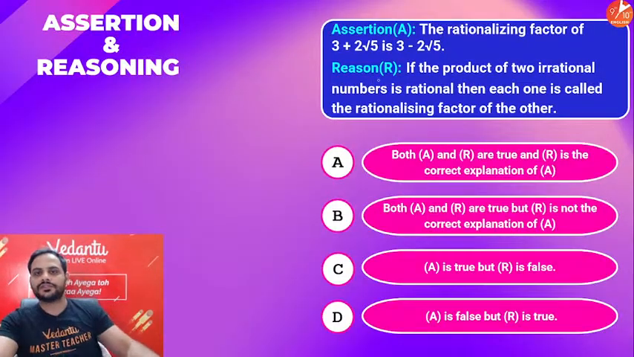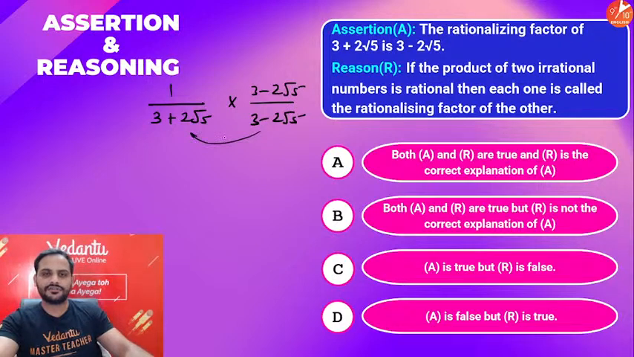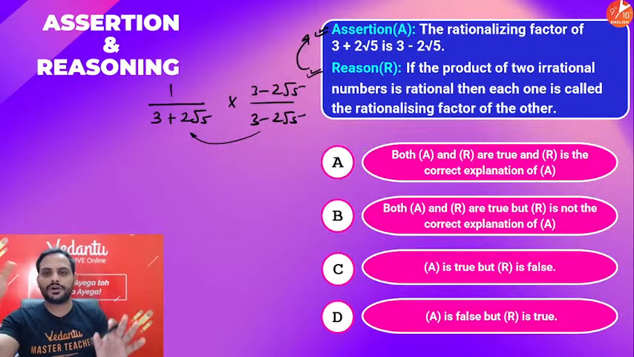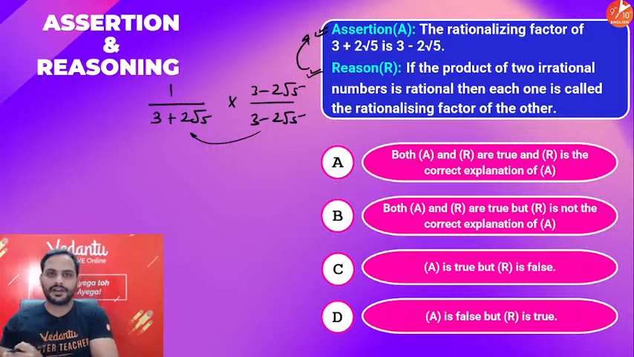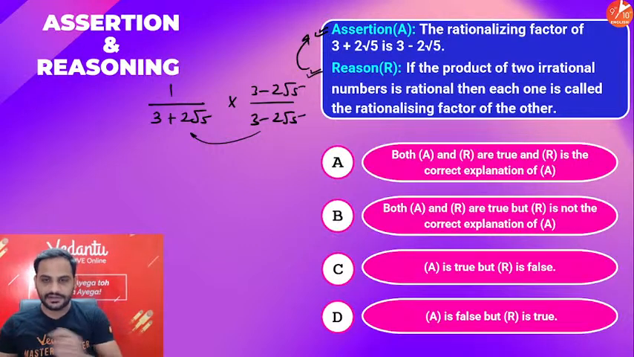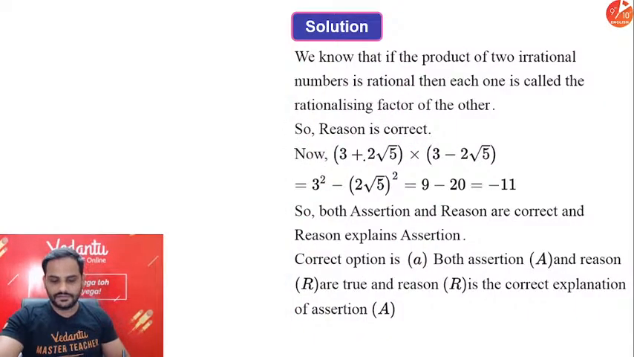See, if we have 3 plus 2 root 5, suppose we have 1 upon 3 plus 2 root 5, what will we multiply with? We will multiply with 3 minus 2 root 5. So we say 3 minus 2 root 5 is the rationalizing factor of 3 plus 2 root 5. And the reason is also the correct explanation. Because how do I do rationalization? I multiply two irrational numbers to get a rational number, right? So I will say option A will be your correct answer.